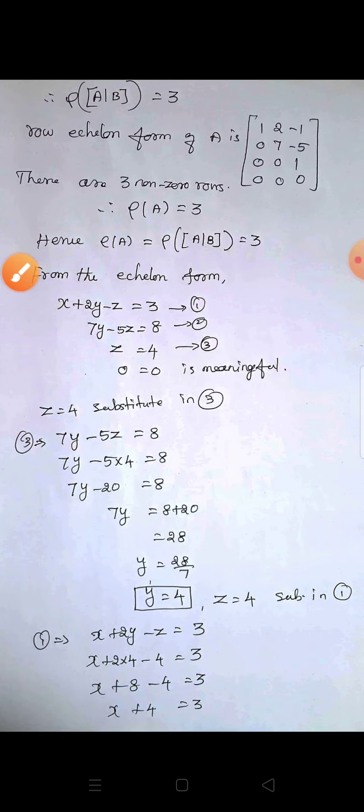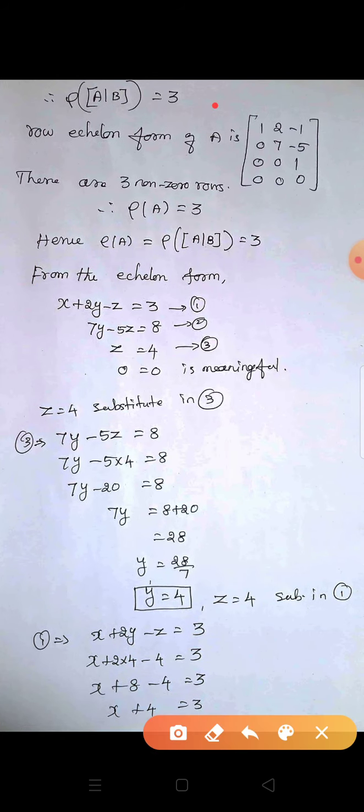Now rank of A comma B is equal to 3. The row echelon form of A is here. Now rank of A is also equal to 3. This is equal to the number of variables. Number of variables, how much? In the starting we write the number of variables x, y, z, that is 3. So rank of A comma B and number of variables are all equal to 3.